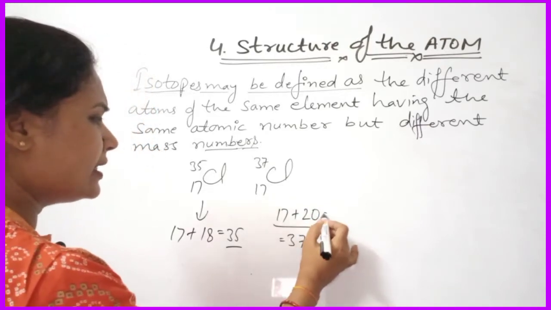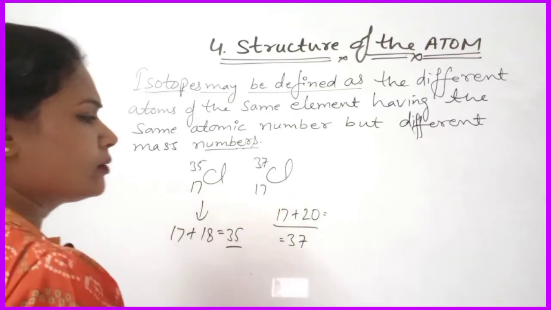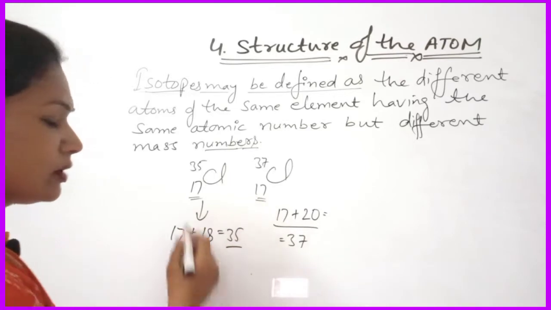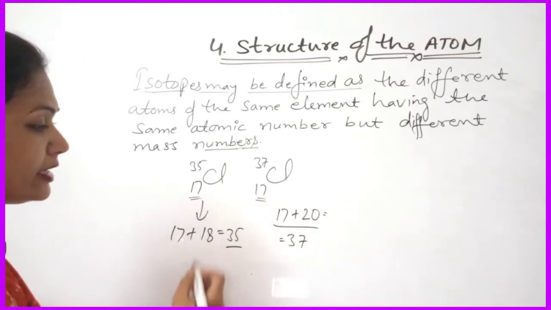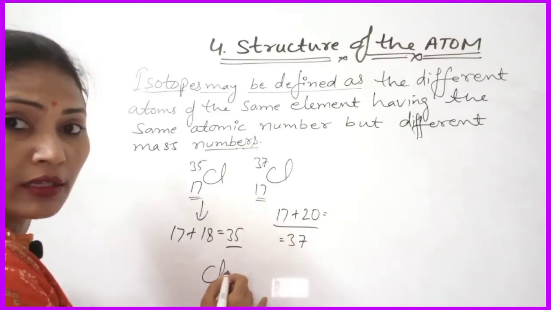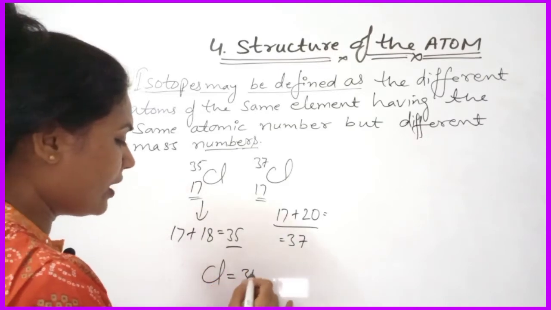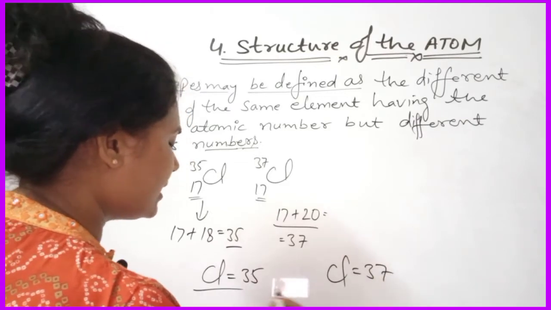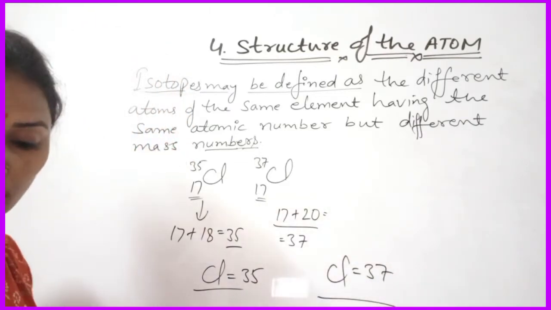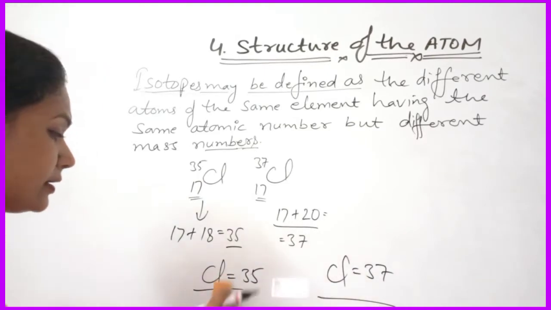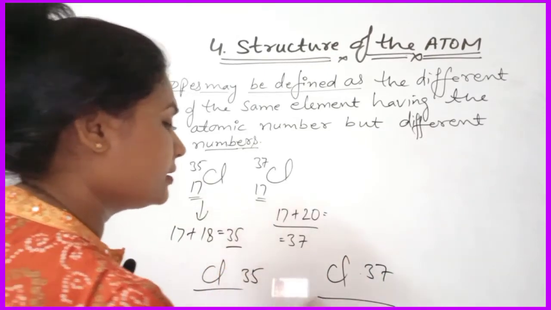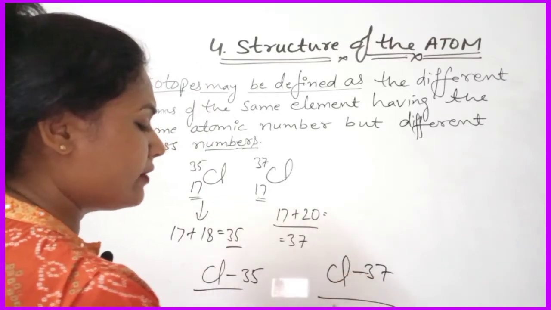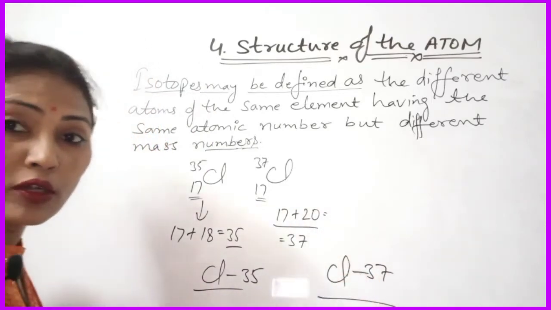So like that the mass number is different but atomic number is same. So the isotopes of chlorine are written like that also: chlorine 35 and chlorine 37. It means these are the isotopes of chlorine.